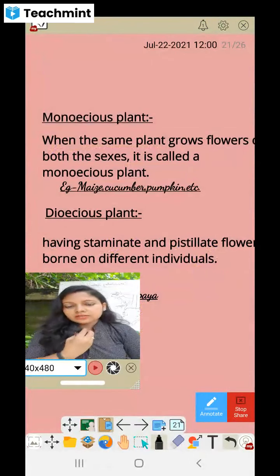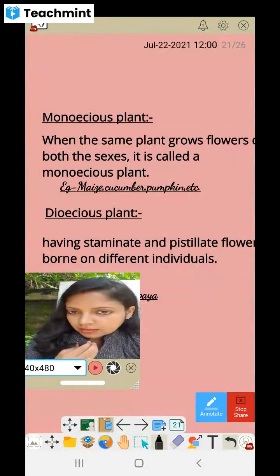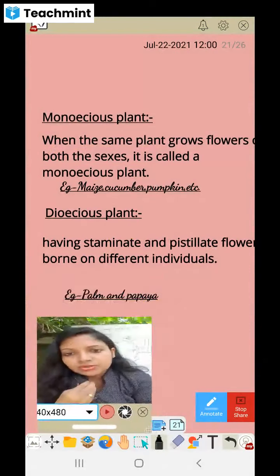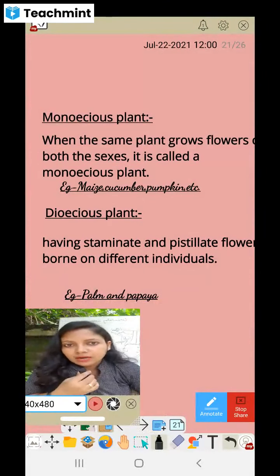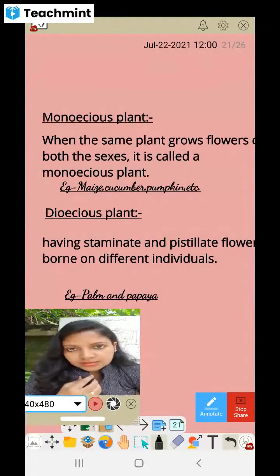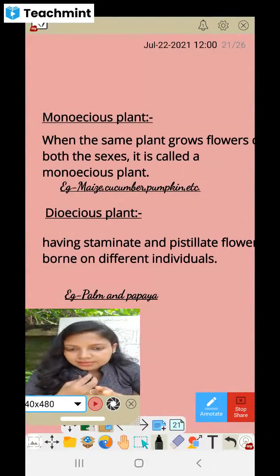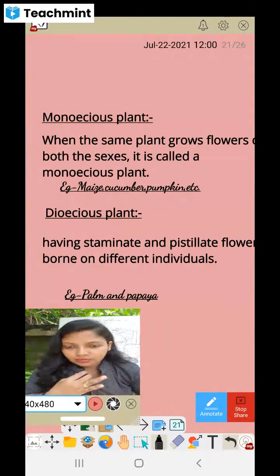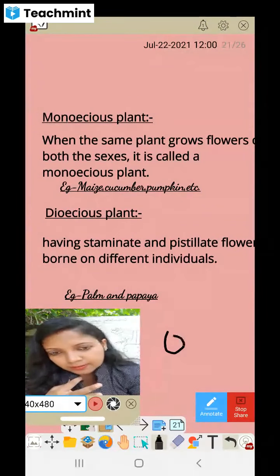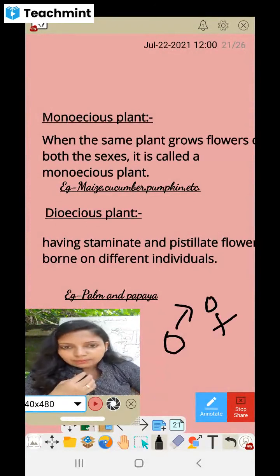Now next comes monoecious plant and dioecious plant. Monoecious plant means when the same plant bears flowers of both the sexes, then it is called monoecious plant. Means both the male and female parts are present in the same plant, and they don't have separate individual plants. Same plant means both male and female sex organs should be present in it.